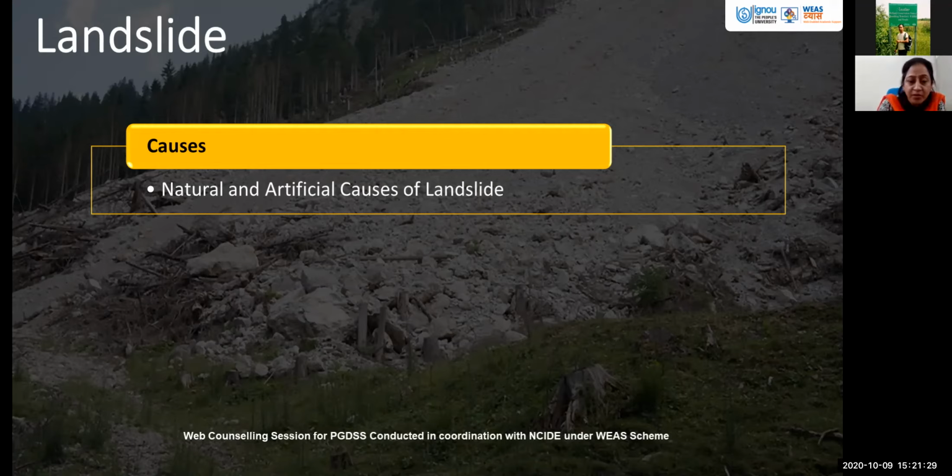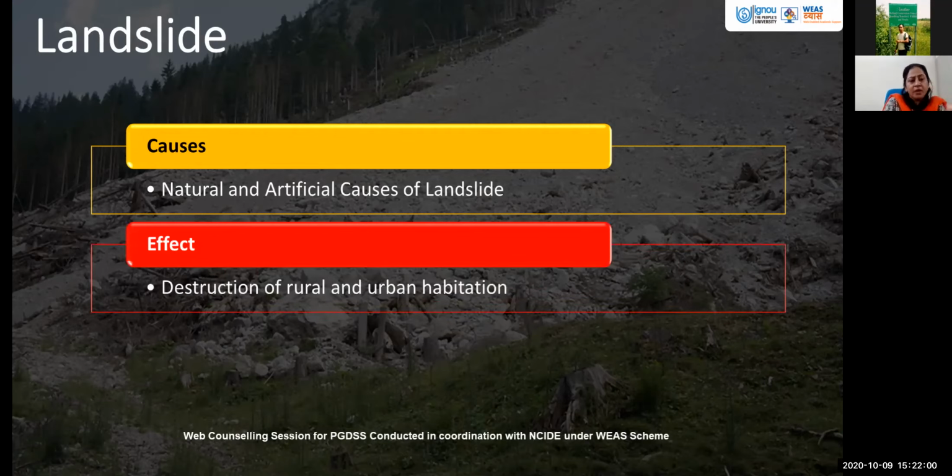We were talking about deforestation in our previous class. Whenever there is loosening of the soil, loosening of the landscape because of the absence of trees, there are more chances that the region becomes exposed to landslides. Further, construction activities: we have seen how badly the road management is done, how badly the construction activity goes on in the hilly areas, and therefore if the area is already vulnerable to landslides, it becomes one of the important causes of landslides. As in the other cases, there is destruction of rural and urban habitation.